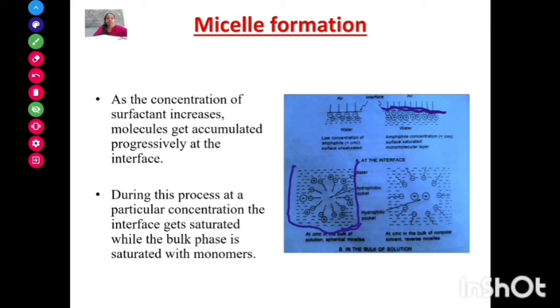Then again we are adding surface active agent into our dispersion medium, that means we are again increasing the concentration. At that time monomers will form in the bulk of the solution phase. As we keep increasing the concentration of the surface active agent, at a particular concentration these monomers will aggregate themselves to form micelles.